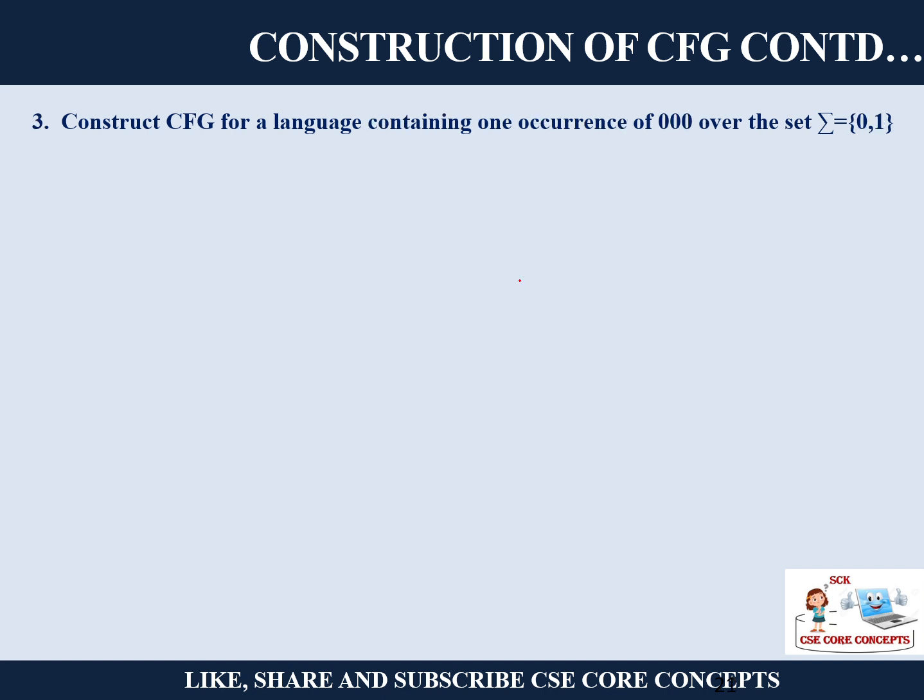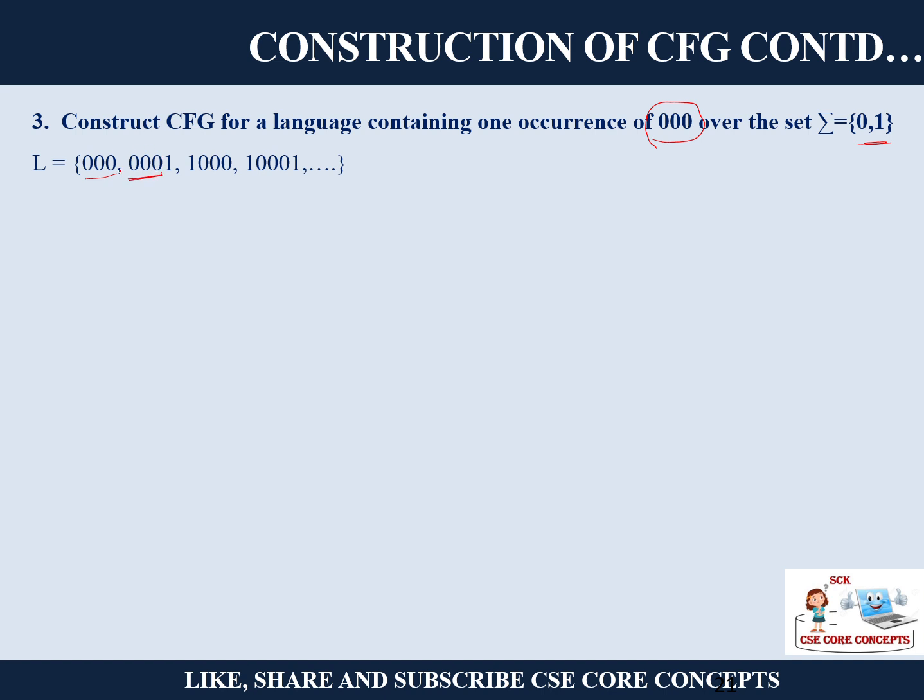Next is the context-free grammar for a language containing one occurrence of 000. So I have a set, over the set 0 and 1, I should have an occurrence of 000. Now 000 can be alone also, only 000 is my string.